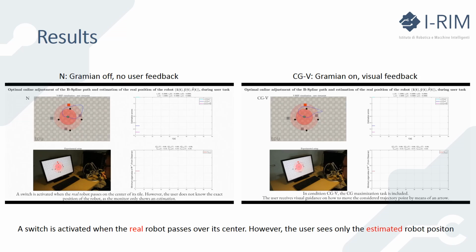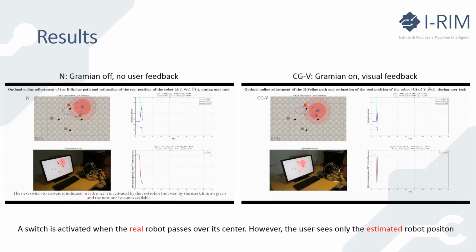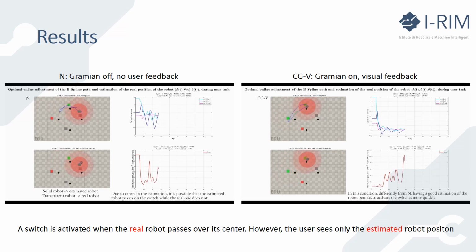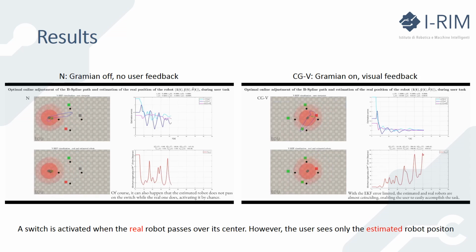The point that the operator controls is depicted in green. A switch is considered activated when the real robot passes on the center of the switch. However, the user does not know the exact robot position, since the operator sees only the estimated robot. The switch to be activated is depicted in red. Once it is activated by the real robot, that again is not seen by the user, it becomes green, and the next switch to be activated becomes red.